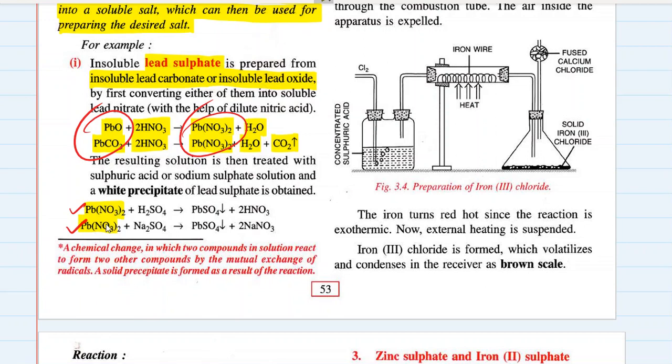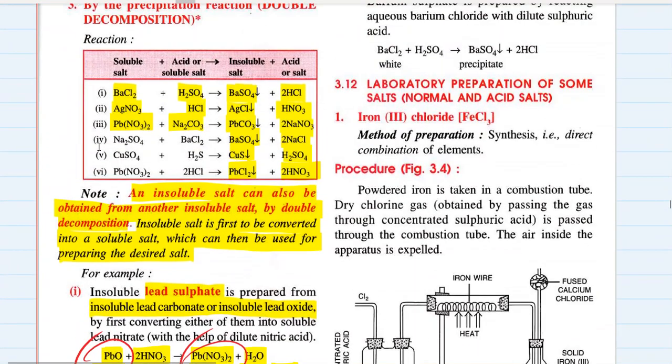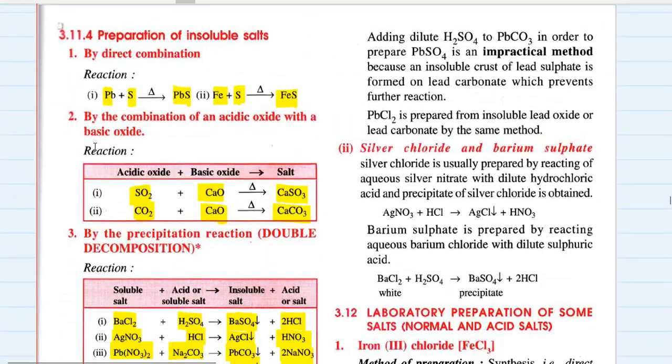We will treat lead nitrate with sodium sulfate or sulfuric acid, which will give us lead sulfate, which is precipitated, an insoluble salt, with sodium nitrate or nitric acid respectively. So this is a double decomposition reaction. Always remember insoluble salts are prepared by precipitation reaction, which is a kind of double decomposition reaction.